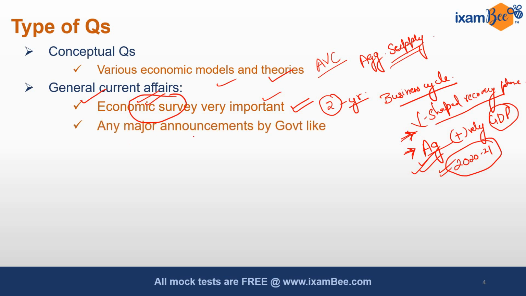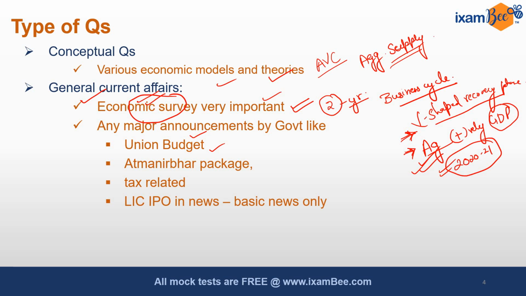The next thing that can be asked is major announcements by the government. For this year they can ask about the budget, the packages the government is announcing, and some tax related changes if the government is making them. They can ask about the LIC IPO, which is basically in the news. So these are the things you have to be prepared for under general current affairs.